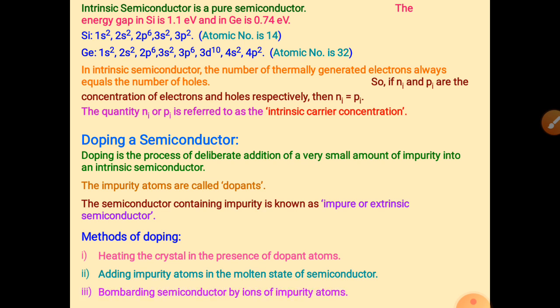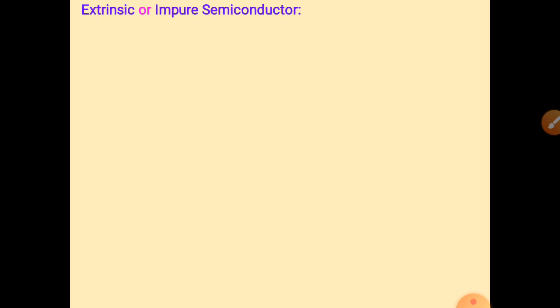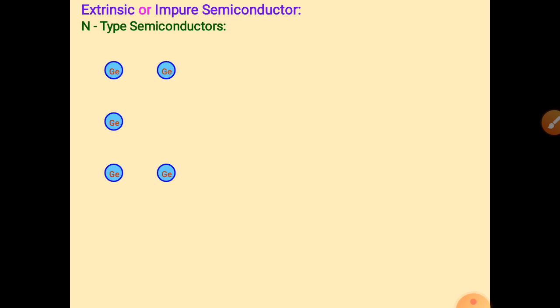And the third, bombarding the semiconductor with ions of impurity atoms. So we strike the semiconductor with impurity atoms, right? Now what are the impurities? For example, which are the impure atoms? There are many impurities.